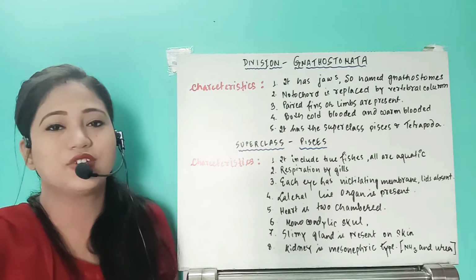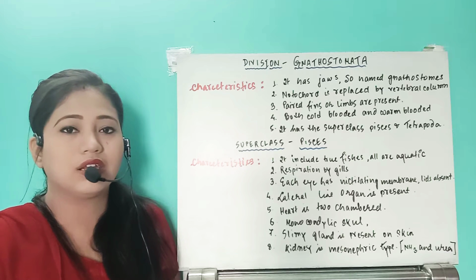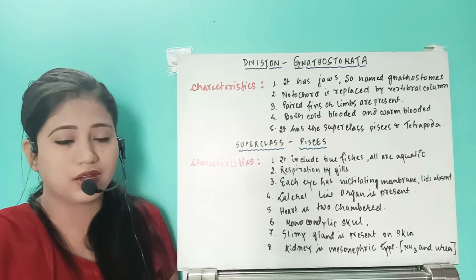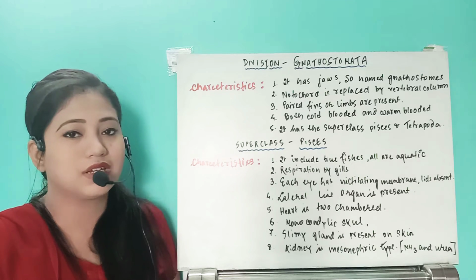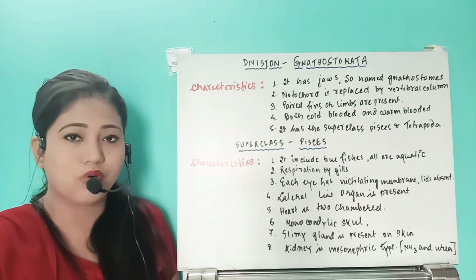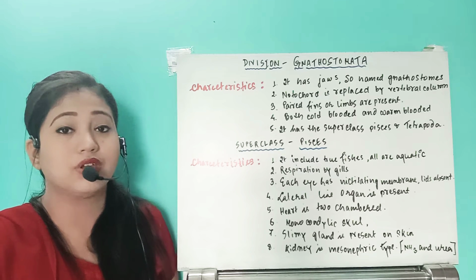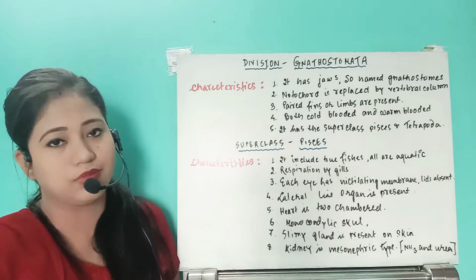Hello students, today we are going to start the next division. Earlier, in the last phylum we discussed, that was the phylum Chordata. Under that we have seen the three subphyla. They were the protochordates: first was Urochordata, second was Cephalochordata, and the third was Vertebrata.